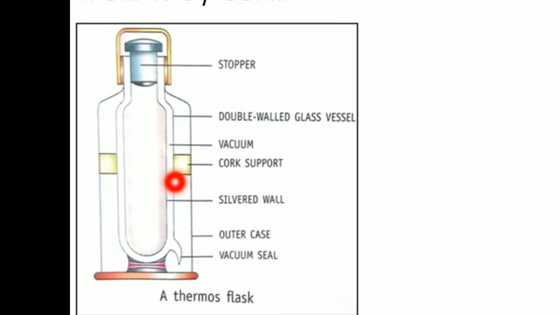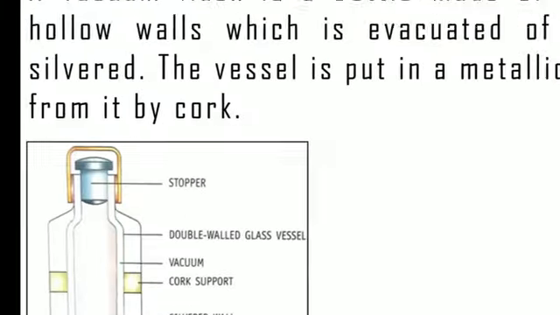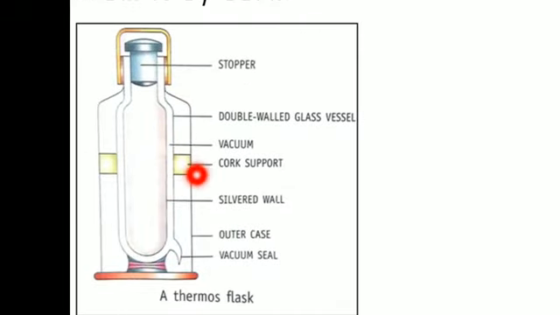If there is no air, that means there is no medium to transfer heat. So no heat will move from outside to the inside, and no heat will go from inside to the outside, because no medium is present in between, because we have created a vacuum. Now this double layered glass flask is present in a metal container. Outside is the metal container, and a gap is there between the glass flask and the container, which we keep maintained with the help of cork support, as you can see on both sides.